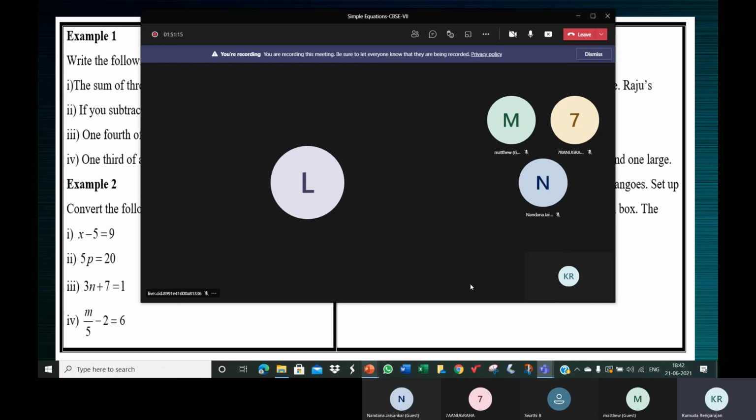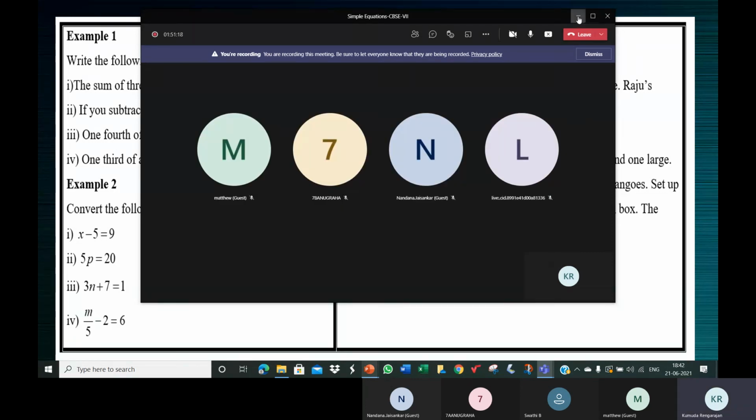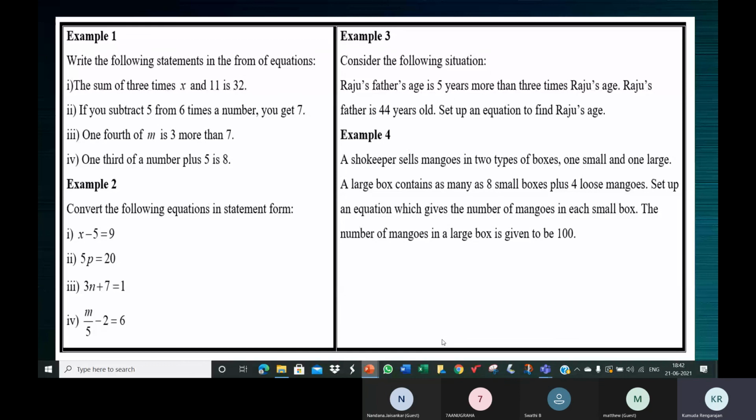There's one big box, and inside the big box you can keep 8 small boxes. In the small boxes, how many mangoes are there is not given, so X mangoes in one small box. Then in 8 such boxes, 8X. Like if in one box 6 mangoes, in 8 boxes 8 into 6. So similarly 8 into X. 8X plus 4, because you can still put 4 loose mangoes. We'll give the number of mangoes in the large box, so 8X plus 4 is equal to 100.